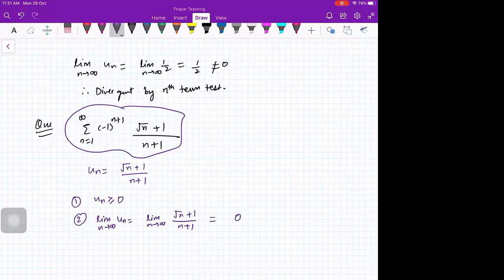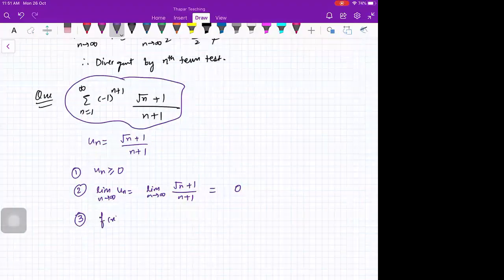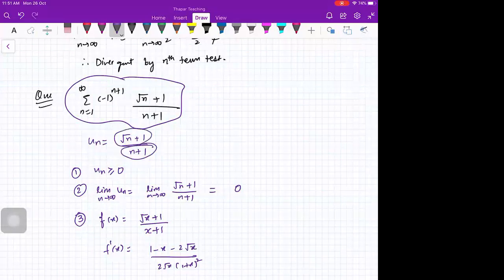You can find out by dividing with root n. And the third condition you need to check is the decreasing part. So what you will do, you will take f of x as root x plus 1 upon x plus 1. So f dash x is, you can find, 1 minus x minus 2 root x upon 2 root x times 1 plus x square. Or you can say straight away that because denominator is having n and numerator is having n raised to power half, then for sure this is a decreasing sequence.